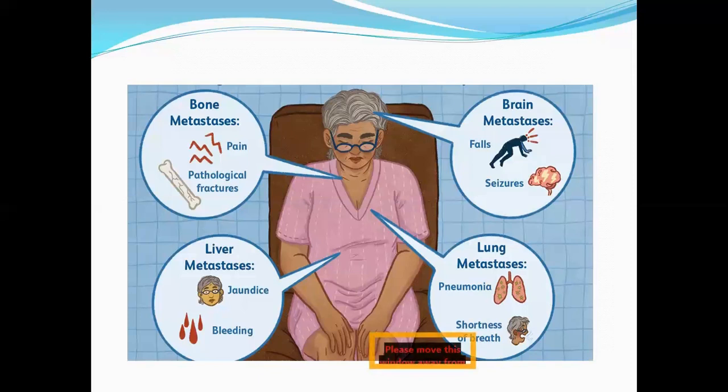Here we can see what will happen when different organs are affected. If the bone is affected, that is bone metastasis, there will be pain in the bone, and it can also lead to pathological fractures. In case of tumors in the brain, or metastasis which happens in the brain, it could lead to sudden falls and seizures. Liver metastasis can cause jaundice and bleeding. And lung metastasis can cause pneumonia and shortness of breath.